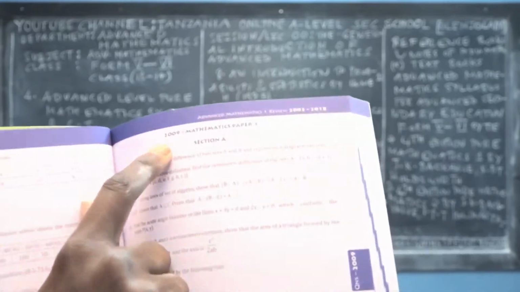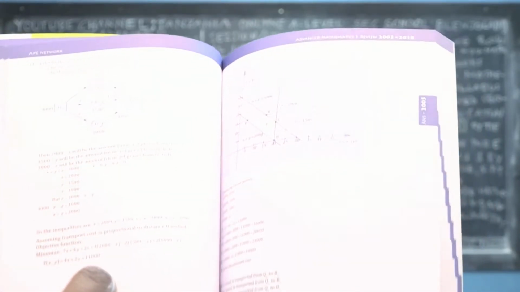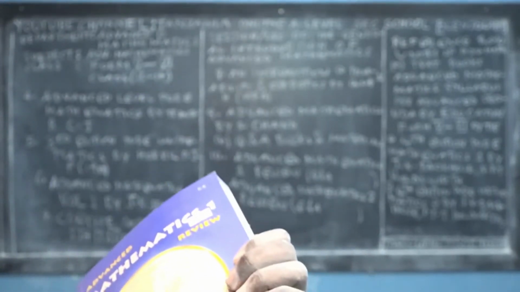And then if you open it, the first part gives you questions of advanced mathematics. For example, this one is Advanced Mathematics Paper 1, 2009, right? And then the next part gives you solutions of all the past papers, all of these exams that have been listed here. These solutions are right 90%. You can find that 10% are human errors.